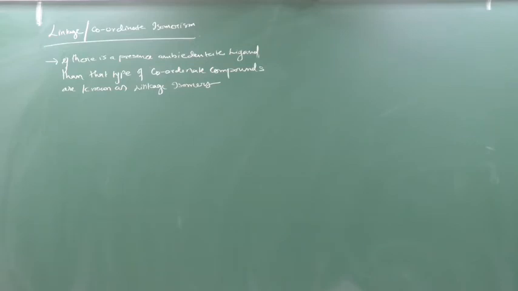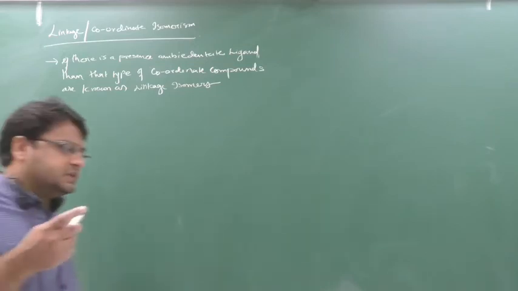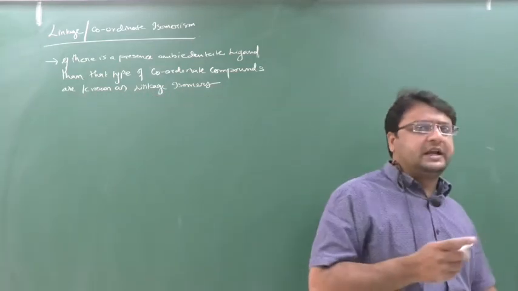Okay, we know ambidentate ligands are one type of monodentate ligand.